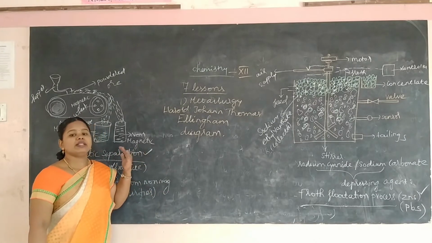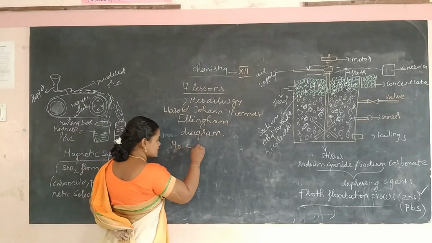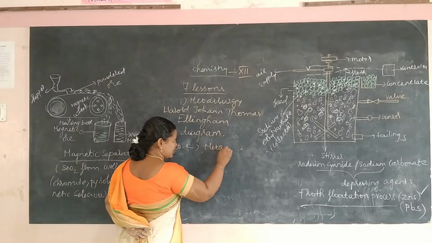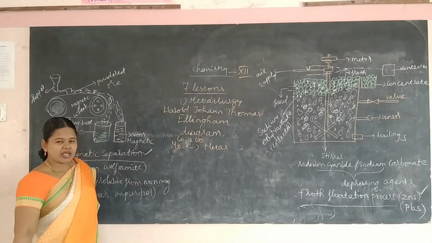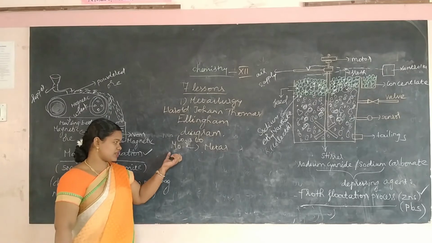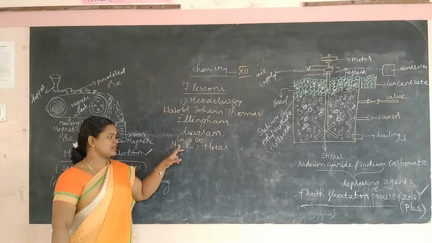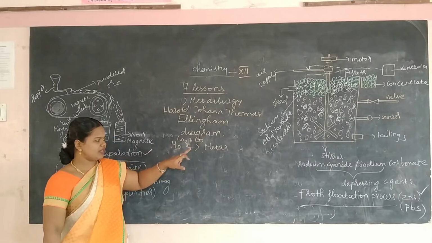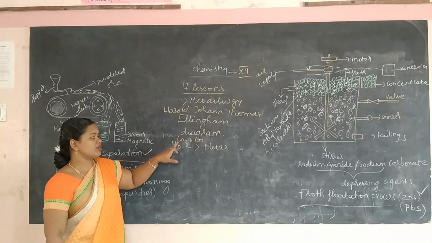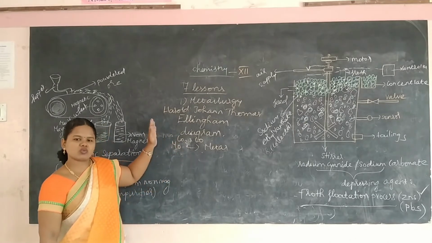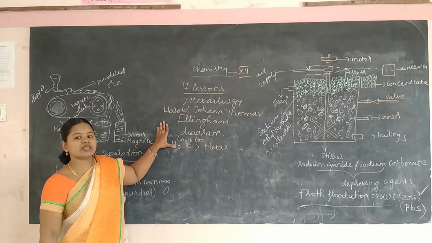Even earlier, people reduced the metal oxide into metal by using carbon dioxide and carbon monoxide. In the earlier time itself, they used this process, that the metal oxide is reduced to metal by using carbon and carbon monoxide. After that, Ellingham gave the scientific explanation of the reduction of metal oxide into metal. So this is only a general introduction about the scientist Ellingham. He is well known for his Ellingham diagram.